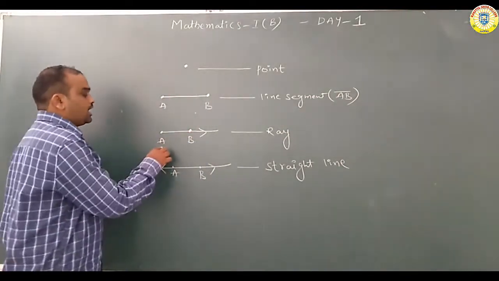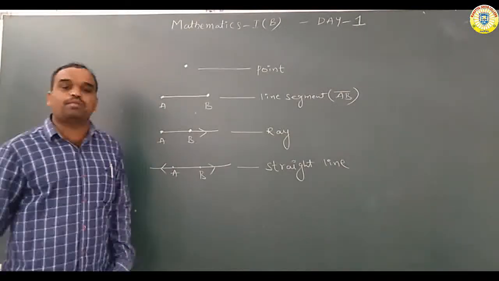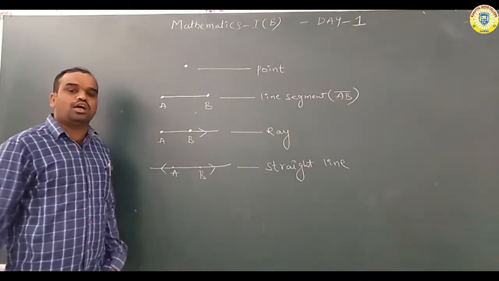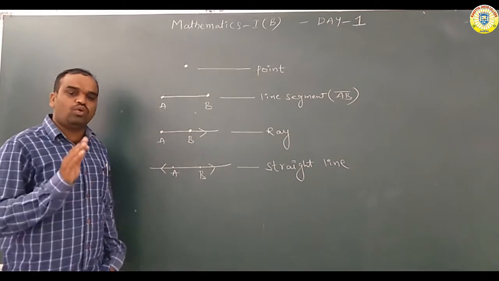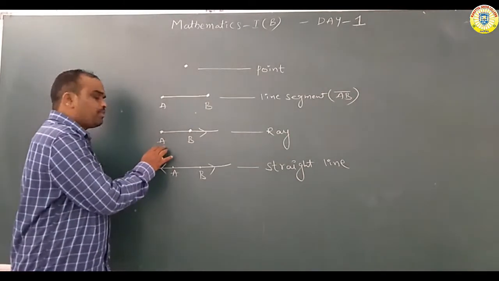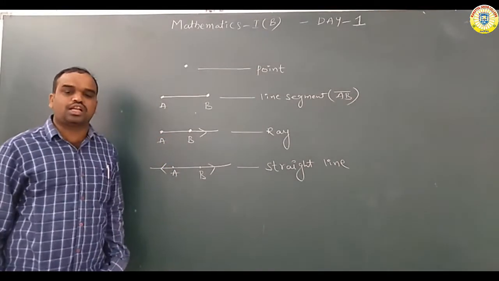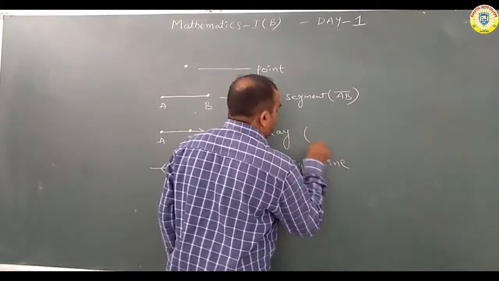Okay now, here ray is there. Ray means we have only initial point, there is no terminal point. This is called the ray. Understand? So what is the initial point, sir? A. There is no terminal point. That's why this is called nothing but which is, sir? Ray.